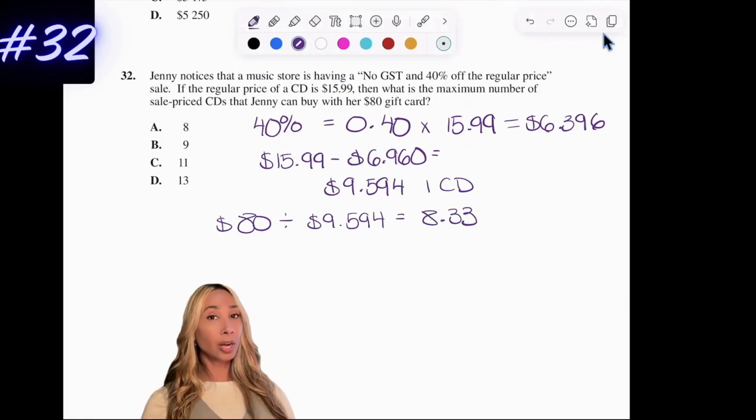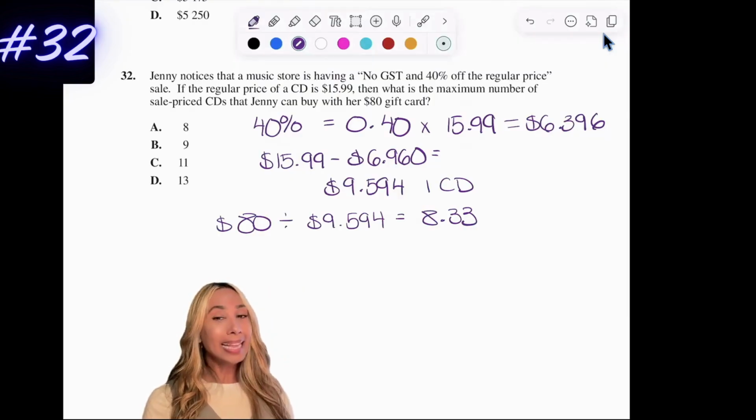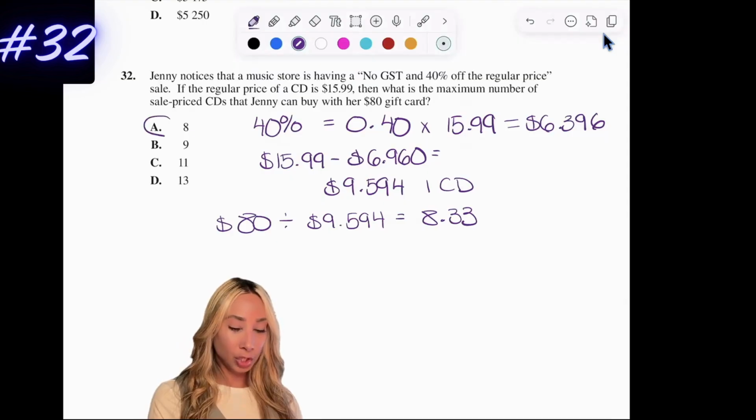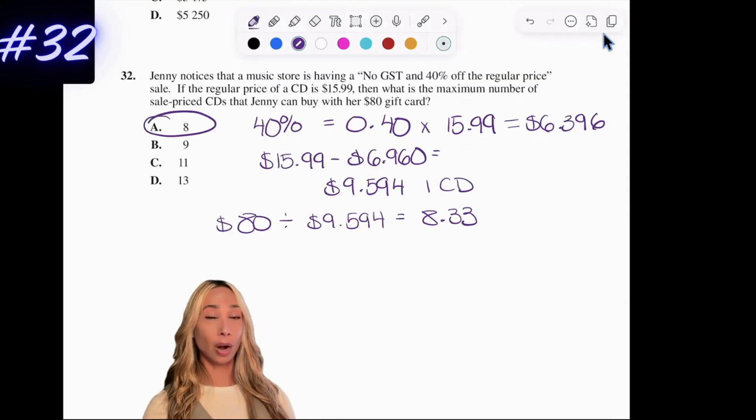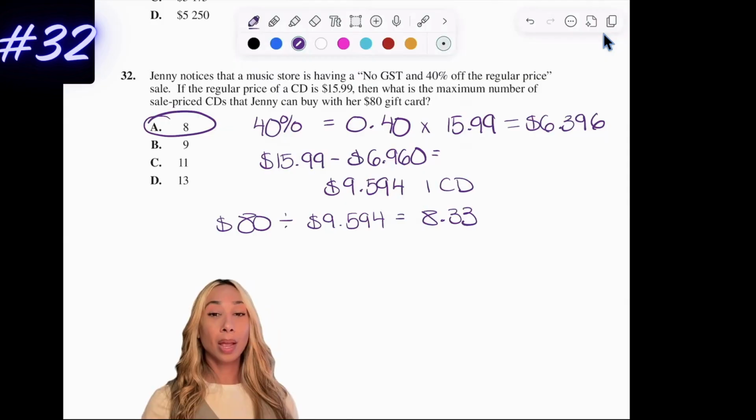Now, there's a good chance you're going to get a question like this where you're going to need to think about how you want to round. In this case, it's pretty good. So 8.3, you can't really round up. That means our total is going to be 8. She can get 8 CDs with this gift card and the sale price.